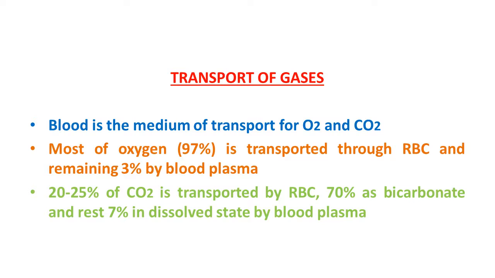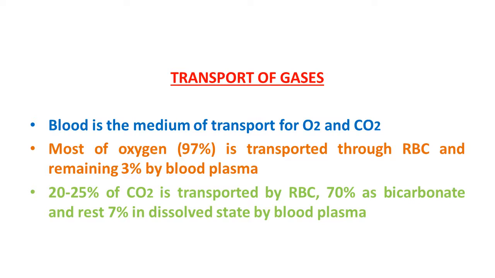Blood is the medium for transport of oxygen and carbon dioxide in human body, and that's why blood is also known as fluid connective tissue. About 97% of the oxygen is transported by RBC in the blood. So we can say the major amount of oxygen, 97%, is transported through red blood cells in the blood.